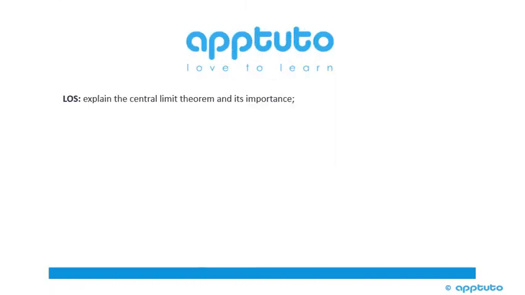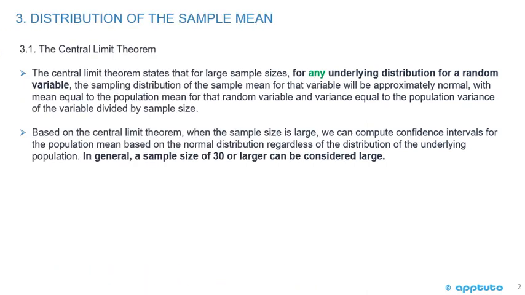This LOS is to explain the central limit theorem and its importance. The central limit theorem states that for large sample sizes, for any underlying distribution for a